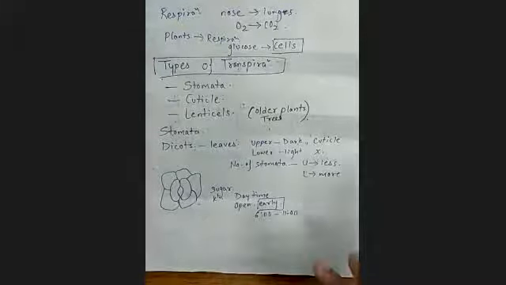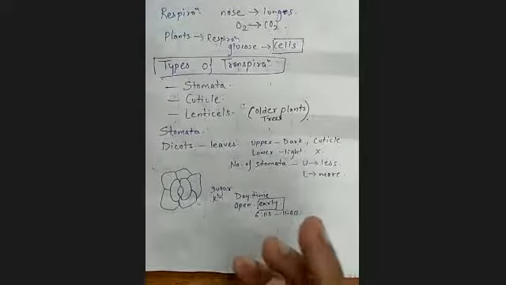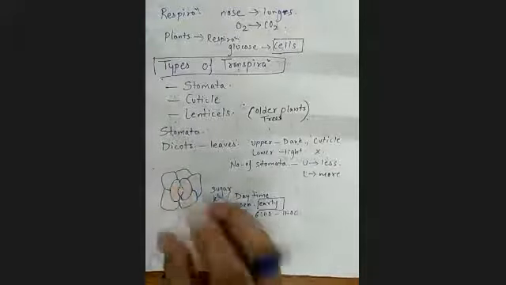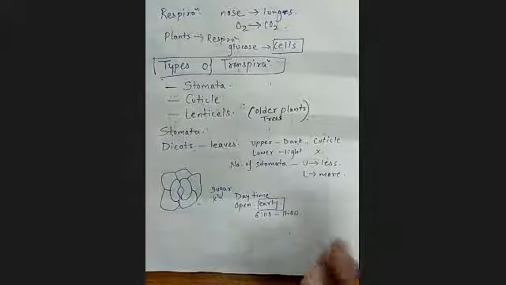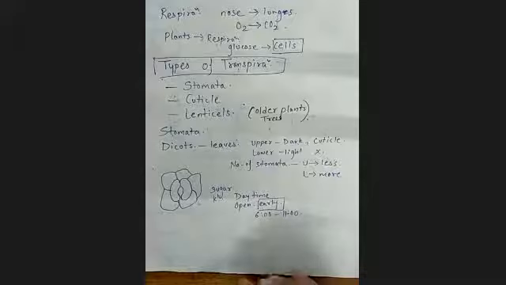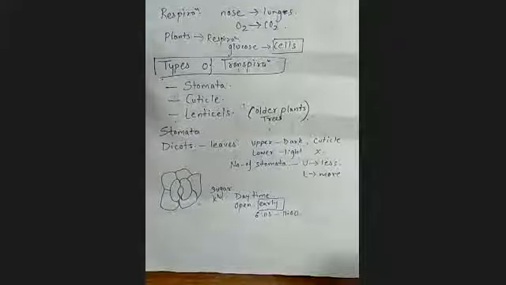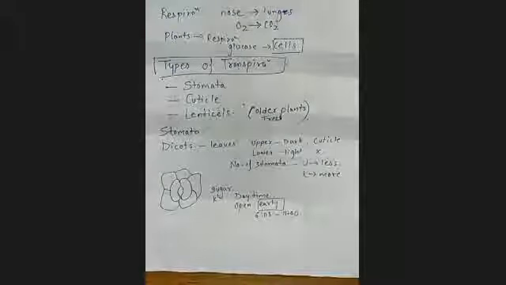Then they will start minimizing the opening, so that they can resist transpiration, because more transpiration is not good for the plant. It will dry the ground. First of all, the whole water is being sucked, because if the transpiration increases, the ground level water will also decrease.